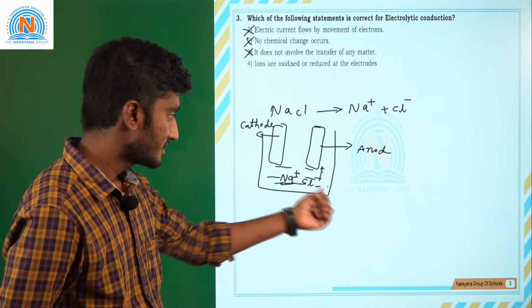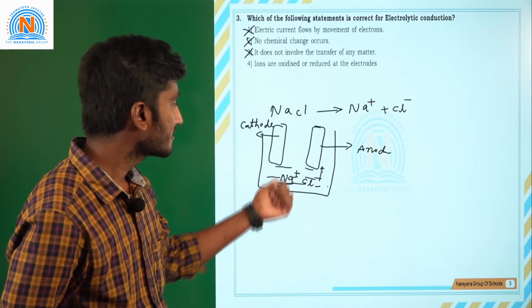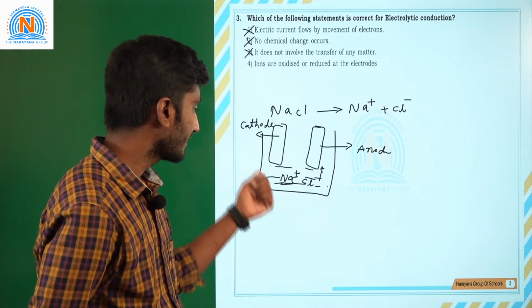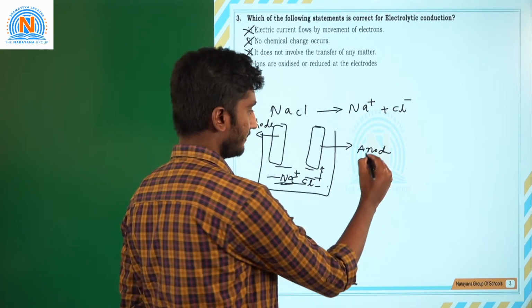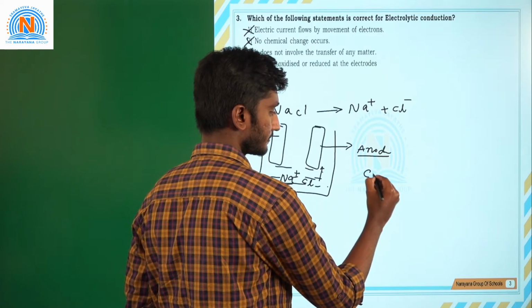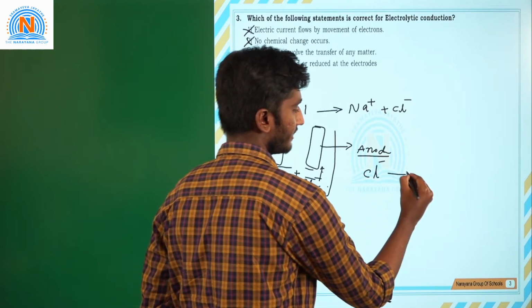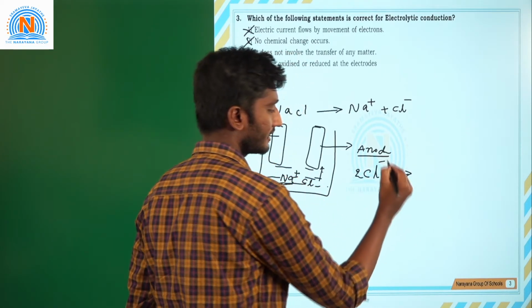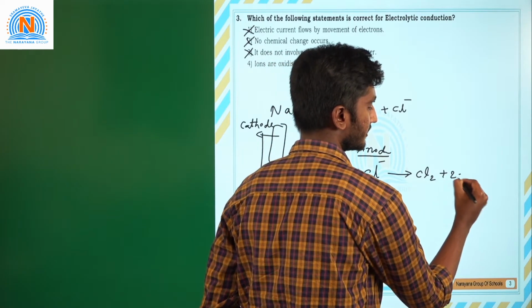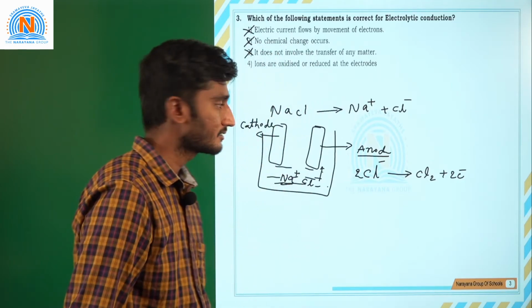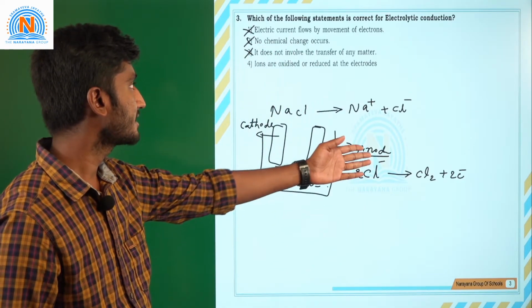Just now we said that Na plus is undergoing reduction and Cl minus is oxidizing. That reaction we see at the anode: 2Cl minus gives chlorine, releasing 2 electrons. So here it is undergoing oxidation.